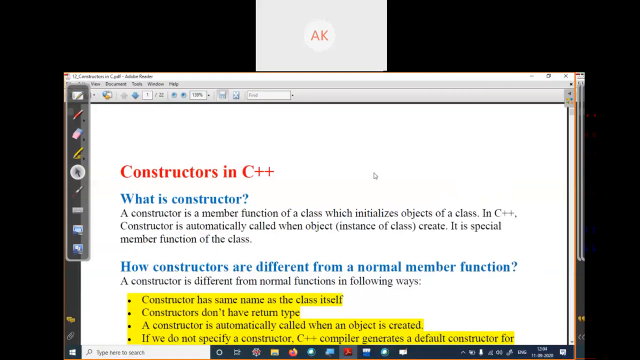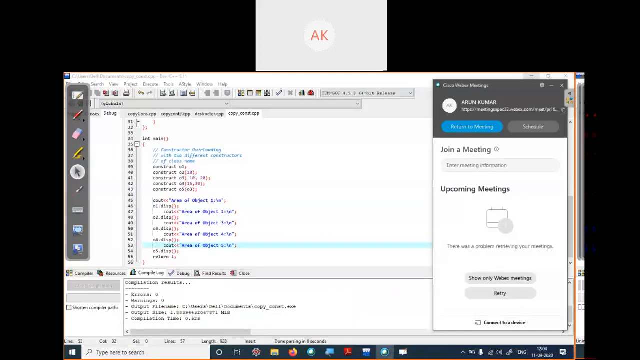In last class, we were discussing constructor in C++. Okay, so what is constructor? Anybody, please unmute your mic and speak. What is the meaning of constructor? Or let me ask. Lalit Kumar Sarma, unmute your mic and speak. What is the meaning of constructor?